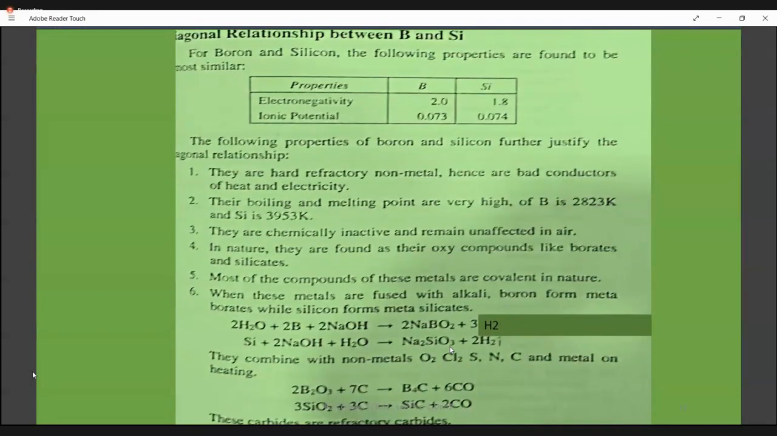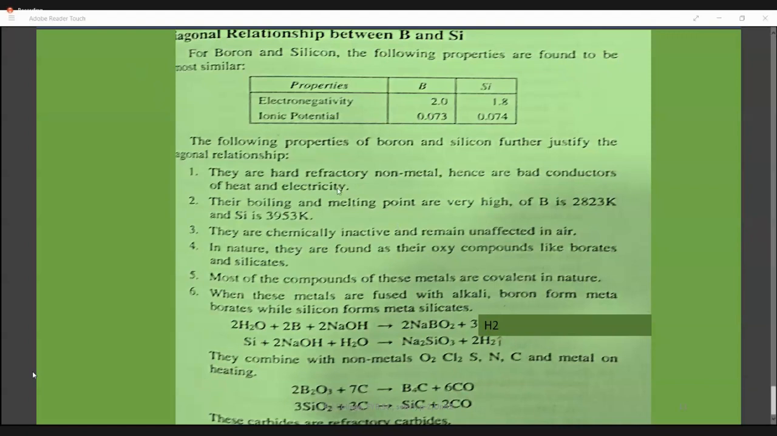Now the next one is between boron and silicon. Boron and silicon is the next diagonal pair we are studying. Both of them have similar electronegativity and similar ionization potential. See, the numbers are given. Electronegativity is just a number. Ionic radius is the one in picometers. Here, nothing is radius. Everything is electronegativity and ionization. So this is the similarity between boron and silicon.